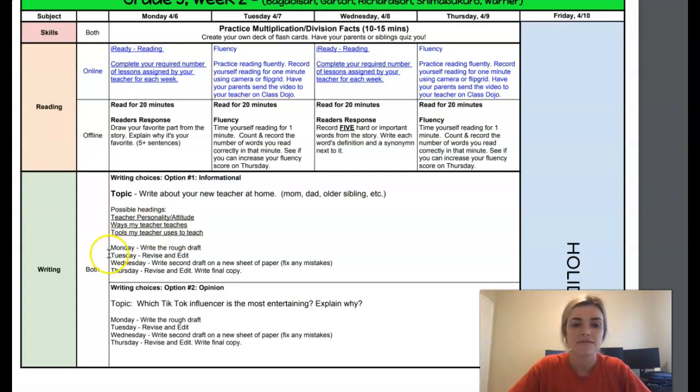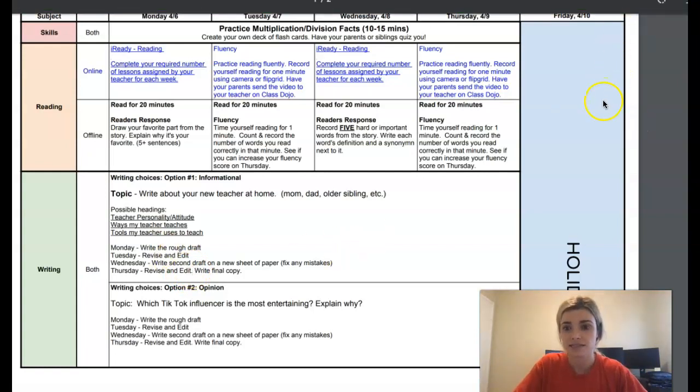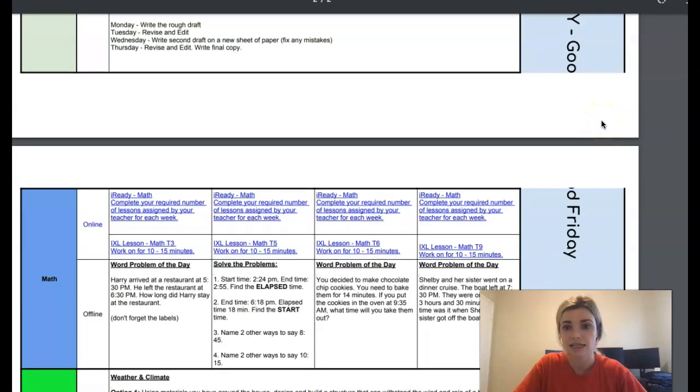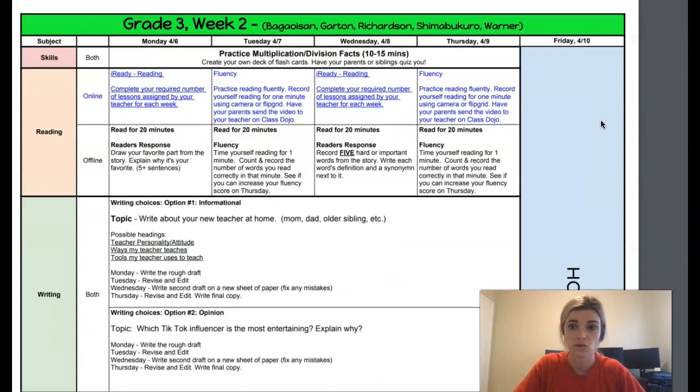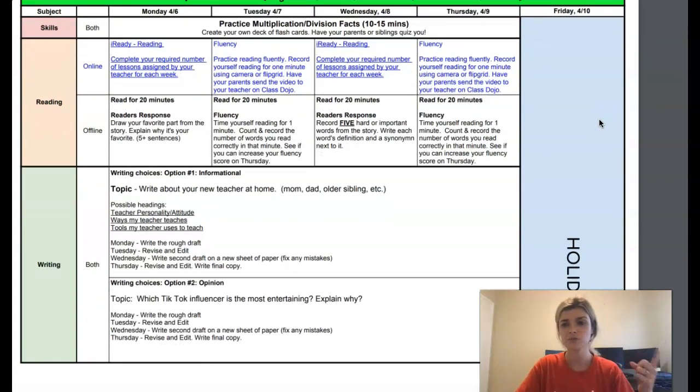And again, I kind of gave you a little rough draft of what you can do to help you. Your final copy is due on Thursday. I don't need to see your rough draft. I don't need to see anything else. This is just to help you if you would like it. But that final copy that has been edited in your neatest handwriting, indented, is what is due on Thursday. Because you can see Friday over here, it says it's a holiday. So you have no school, okay? You don't have to do any school on Friday. So that is one option.